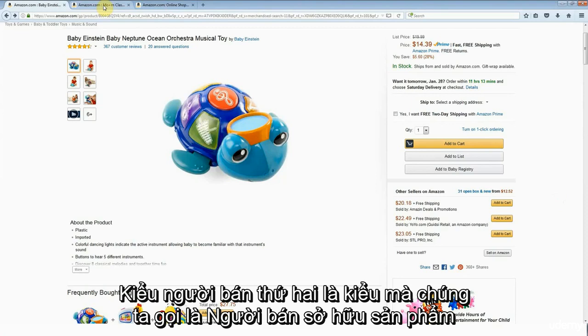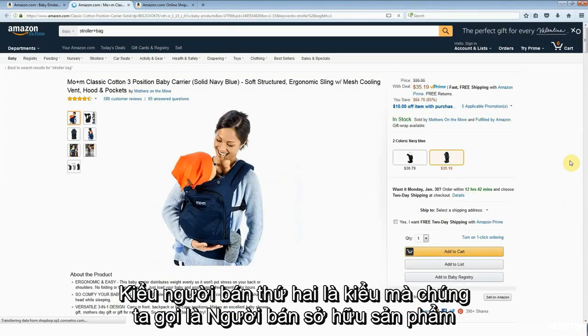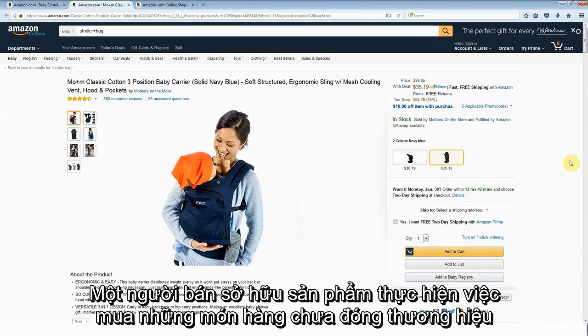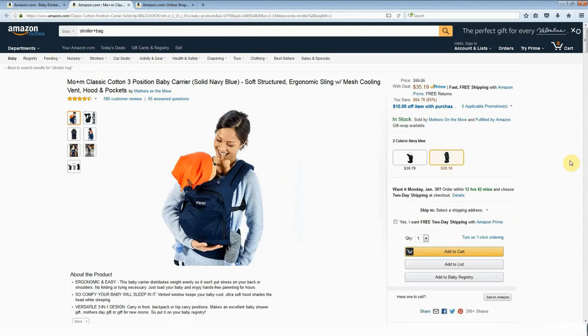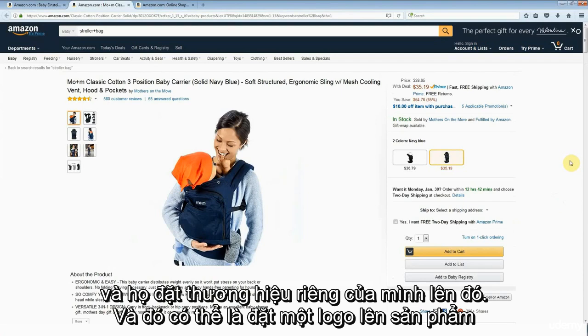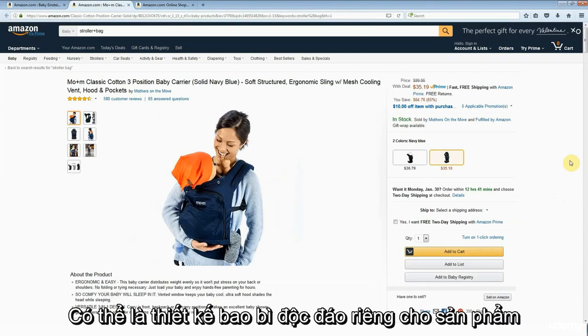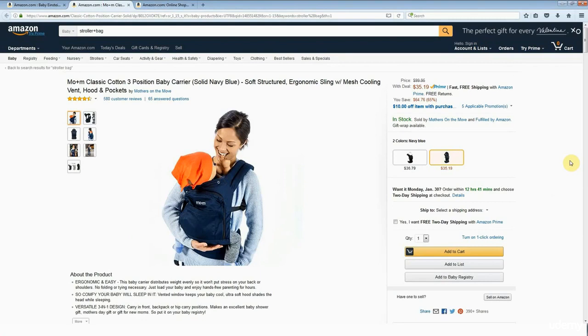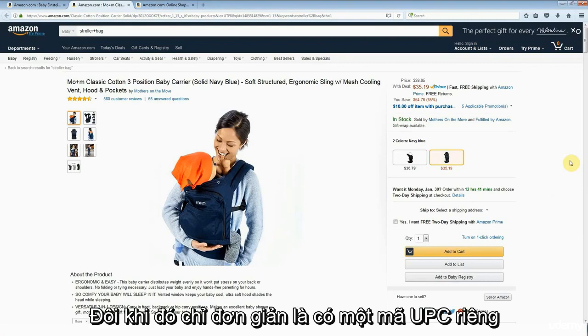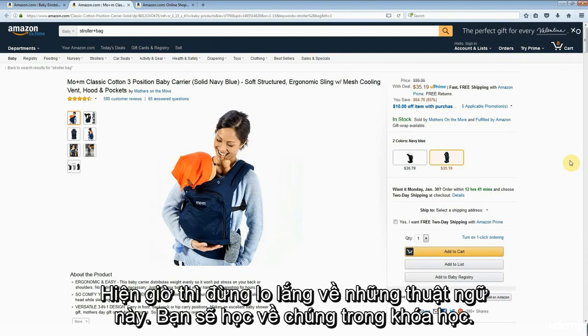The second type of seller is what we call the product owner seller. What a product owner seller does is they purchase unbranded stock and they put their own brand on it, and that could be by putting a logo on the product. It could be by creating some unique package design for the product. Sometimes it's just as simple as having a unique UPC code. Now, don't worry about these terms. You're going to be learning all about this in the course.